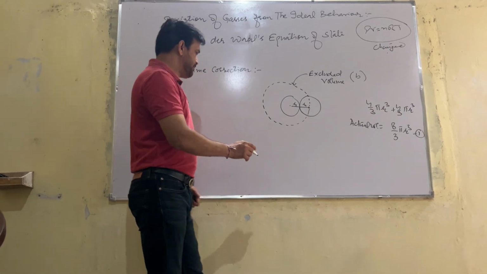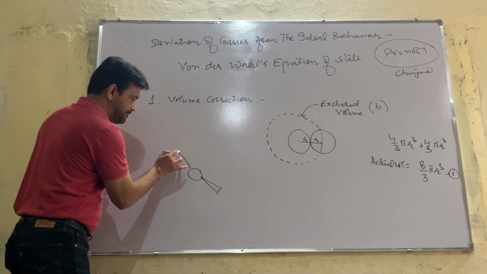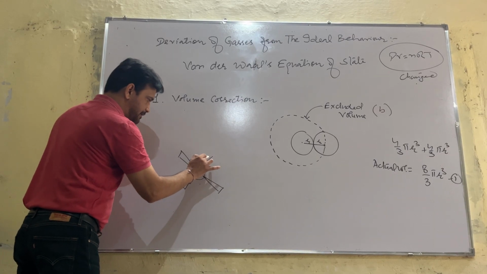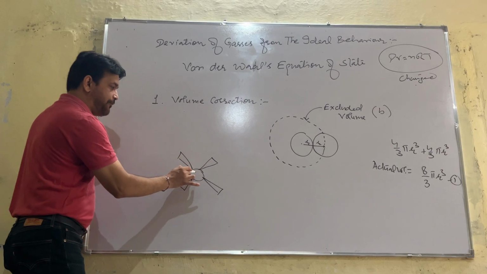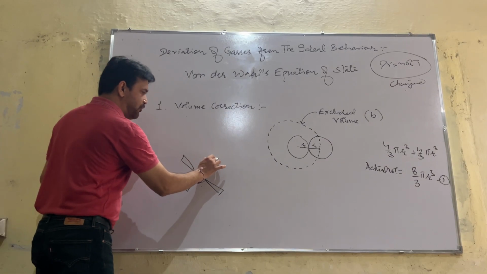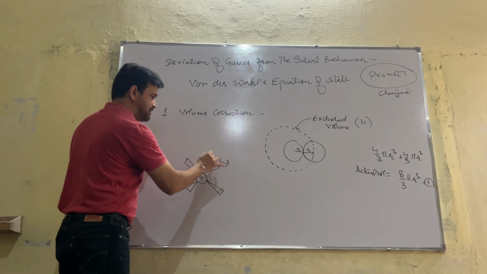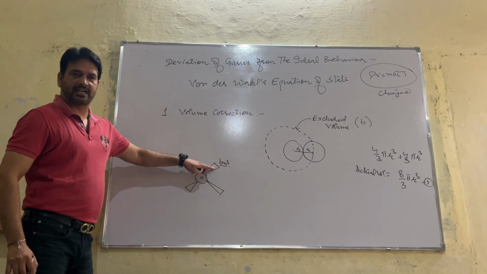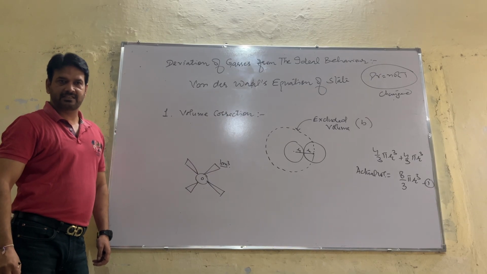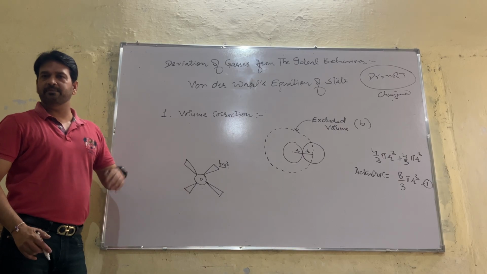Just like, suppose these are the blades of a fan. Suppose each has a volume of 1 centimeter cube. What will be the total volume of the blades? 1, 2, 3 and 4 centimeter cube.